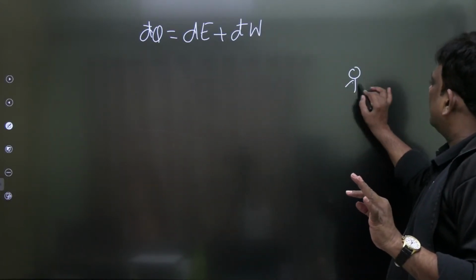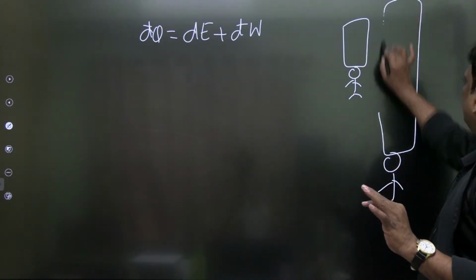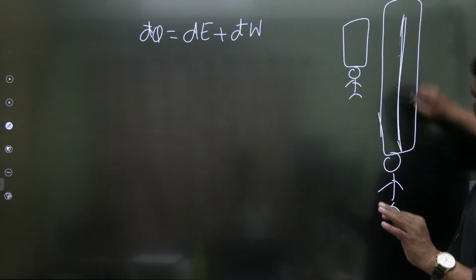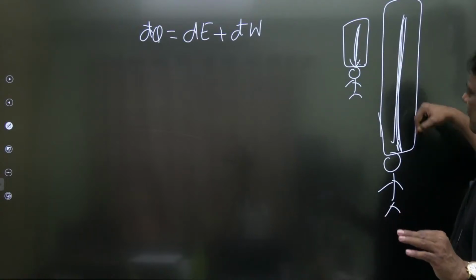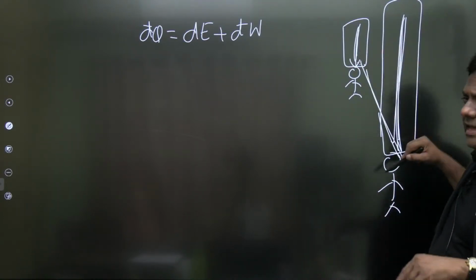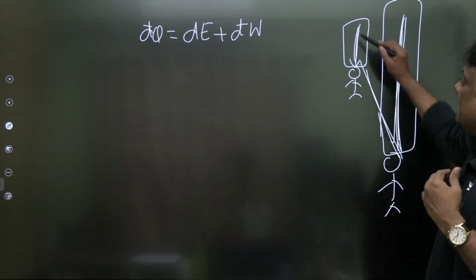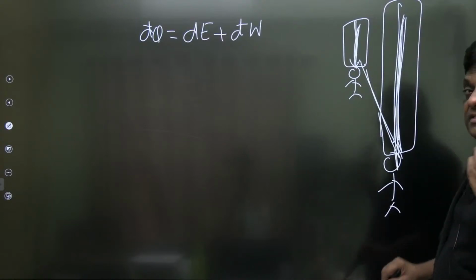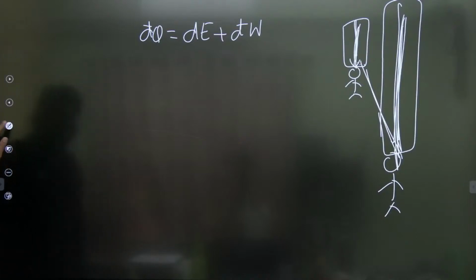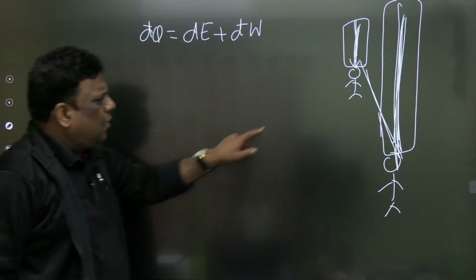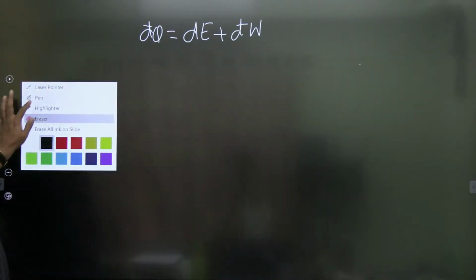You are standing here, there is an air column, and you are standing here and there is air column. The density of air is less, that's why the load that you are feeling here is definitely not, the difference is not that much. So with height, as gases have low densities, the potential energy changes are negligible. But if here there is water, and this is also water, then density is more, I cannot neglect. So generally for gases, potential energy changes are small. It can be neglected without introducing much error. So for gases, potential energy changes are very small and can be neglected.